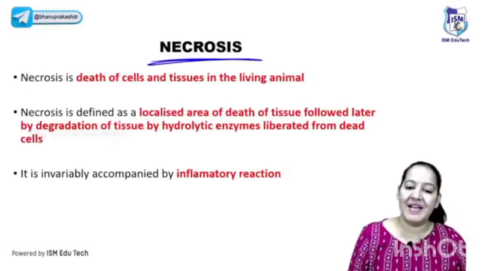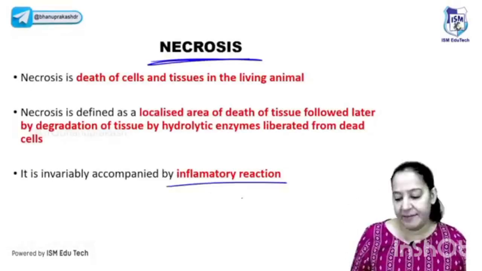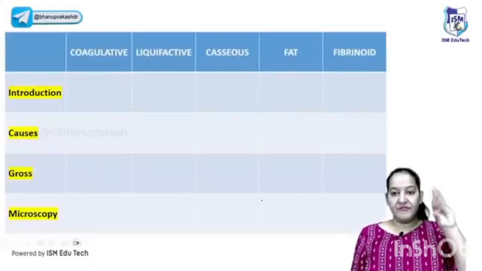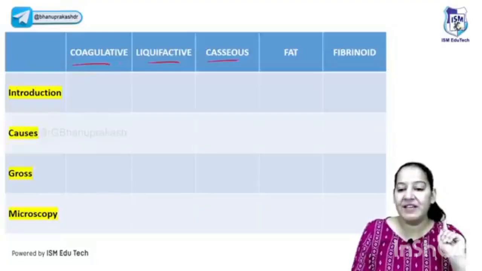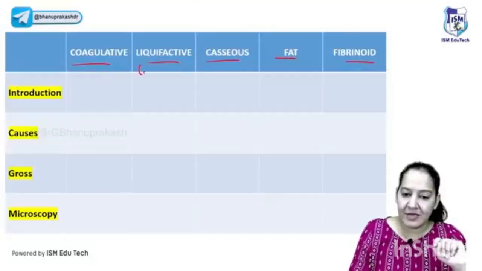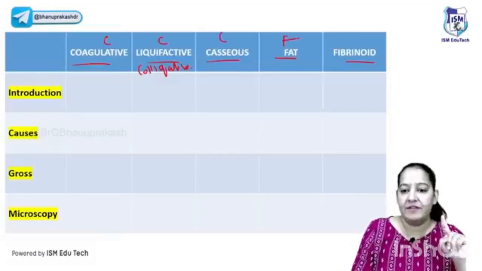Necrosis is also a type of cell death, but here the cell will undergo bursting and there is cytoplasmic leakage, because of which inflammation is present. So basically there are 5 types of necrosis, and I'm going to teach you the differences between them: coagulative, liquefactive, caseous, fat, fibrinoid. The liquefactive is also known as colliquative. You can learn a mnemonic, triple C double F.